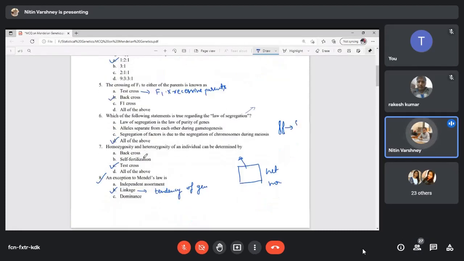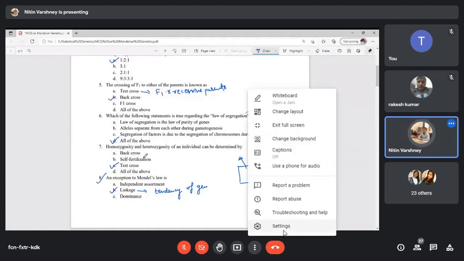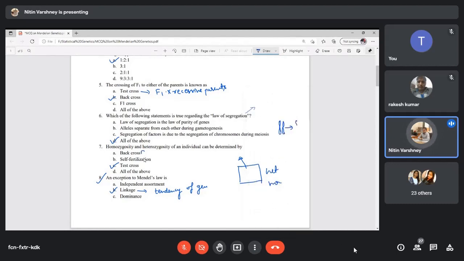Now, next was the homozygosity and heterozygosity of an individual can be determined by. Don't get confused with back cross here, because suppose one parent has an unknown genotype, then we will cross it with only the recessive type, small y, and then only we can get information regarding this unknown parent's genotype from the offspring.